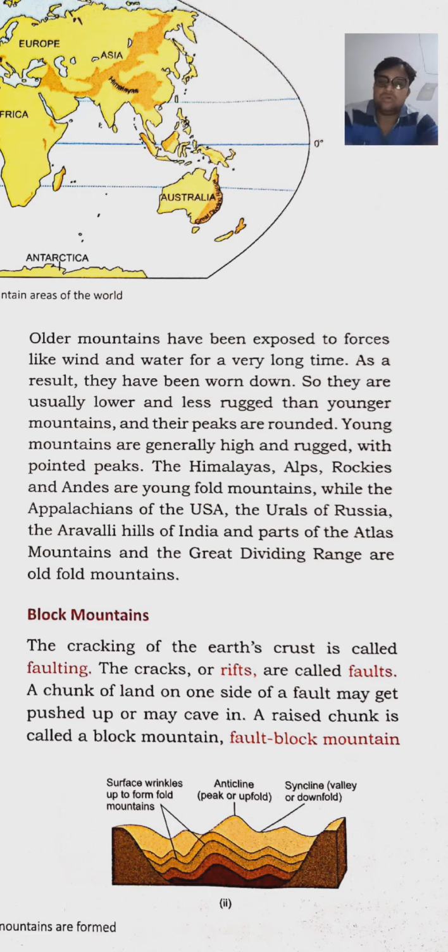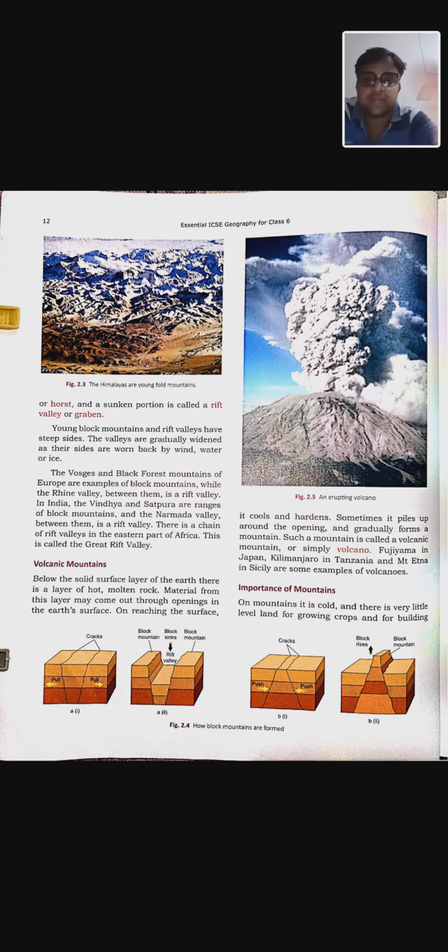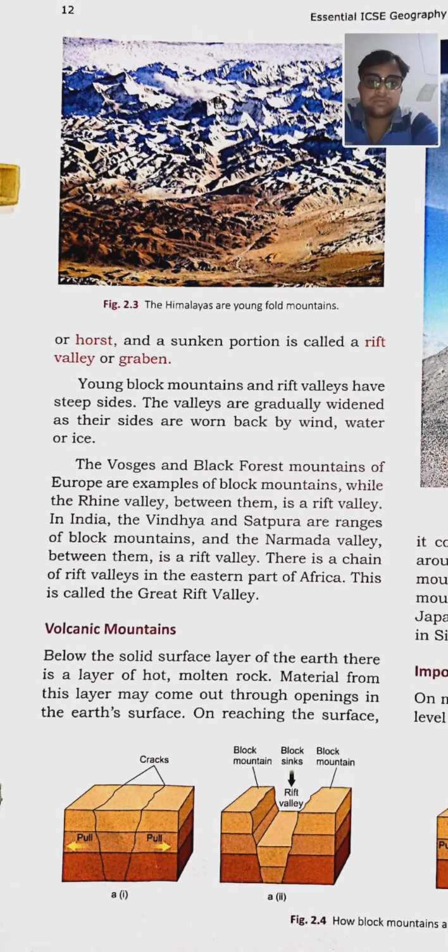मीन या तो वो जो बहुत बड़ा पीस का लैंड होता है, because of the fault it may get pushed away, या तो वो पुश हो जाता है तो वो हट जाता है वहाँ से, और या एक है ना केव सा, गुफा टाइप सा, मतलब that area will go down. A raised chunk is called a block mountain or fault block, when the chunk is above, मतलब उठा हुआ एरिया होगा उसका, that is known as a block mountain or the fault block mountain or horst.